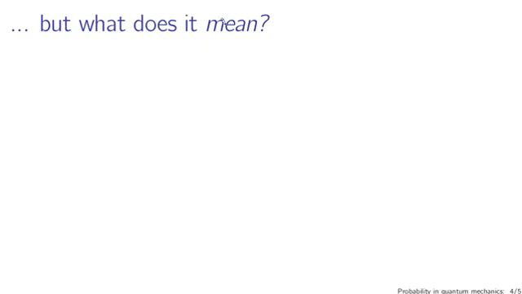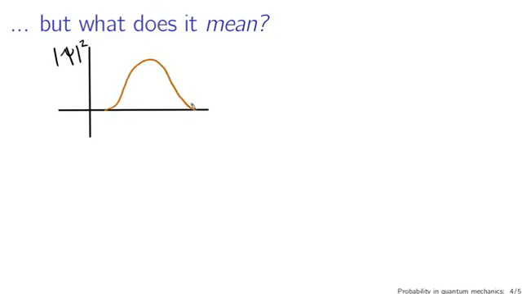Now, what does that actually mean? And that's a bit of a complicated question. It's very difficult to answer. Suppose I have a wave function, which I'm just going to plot as the squared magnitude of psi now. Suppose it looks something like this. Now that means I'm perhaps likely to measure the position of the particle somewhere in the middle here. So suppose I do that. Suppose I measure the position of the particle here. So I've made a measurement now.